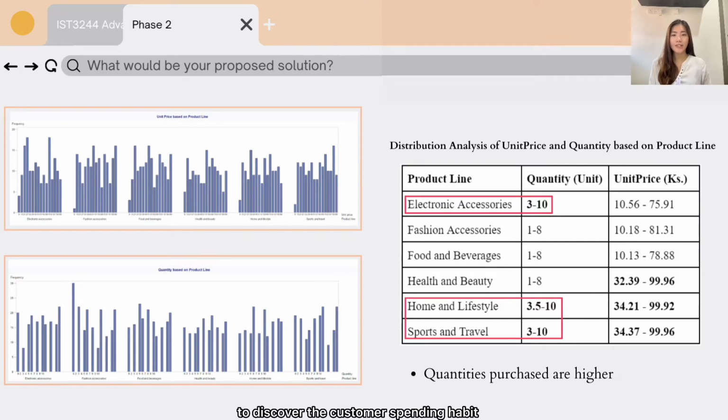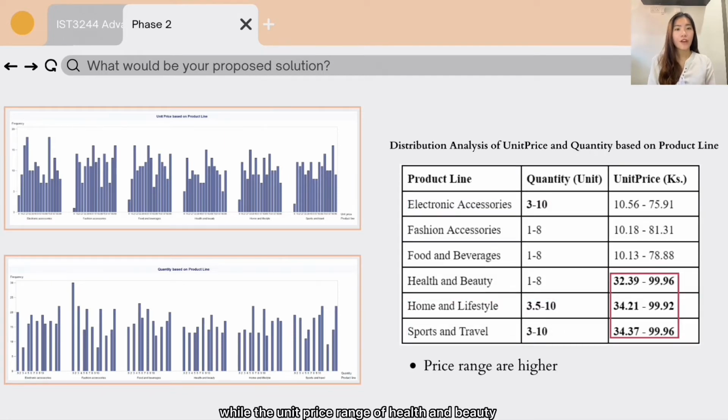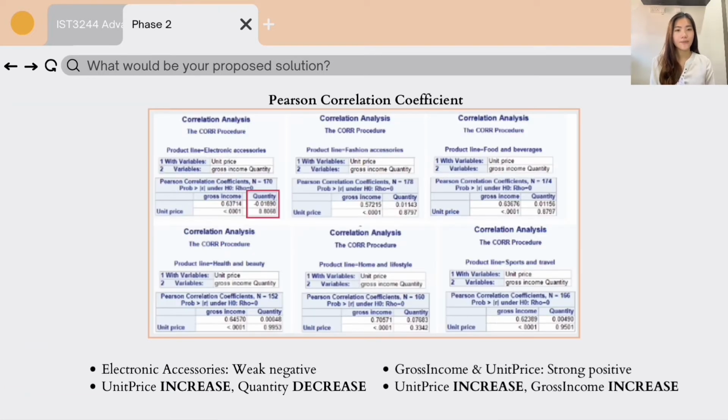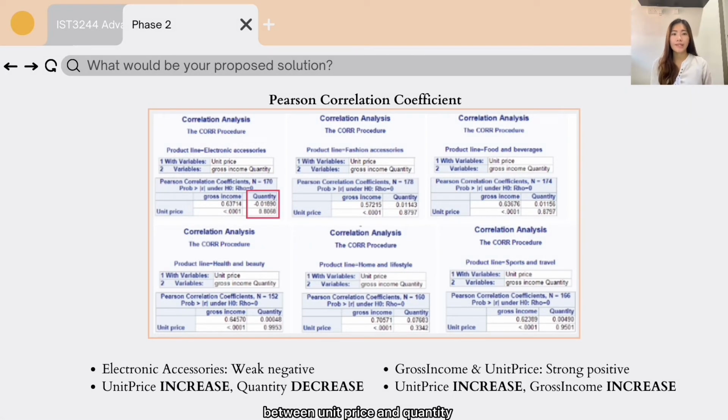Therefore, we have decided to discover the customer spending habit based on different product lines. It can be concluded that the quantities purchased by customers for products in the categories of electronic accessories, home and lifestyle, and also sports and travel are higher than the other 3 categories, while the unit price range of health and beauty, home and lifestyle, and also sports and travel are on the higher end as compared to the other 3 categories. We have also observed the Pearson correlation coefficient to determine the strength of linear association. All the categories above have weak positive association between unit price and quantity.